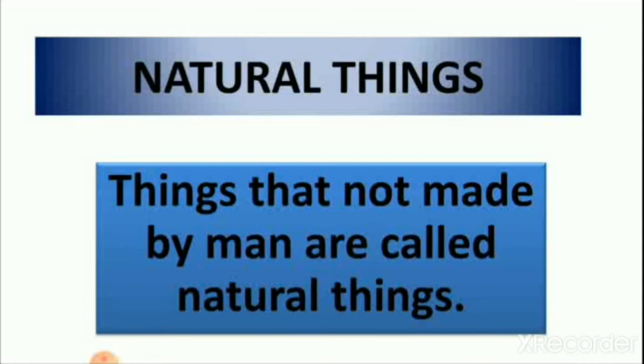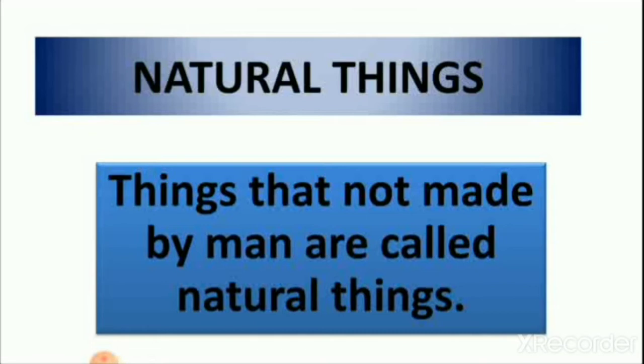Natural things can be living or non-living, like human beings, birds, animals and plants are natural things, but they all are living things also. Mountains, rivers, rain and clouds are natural things, but they are non-living things.